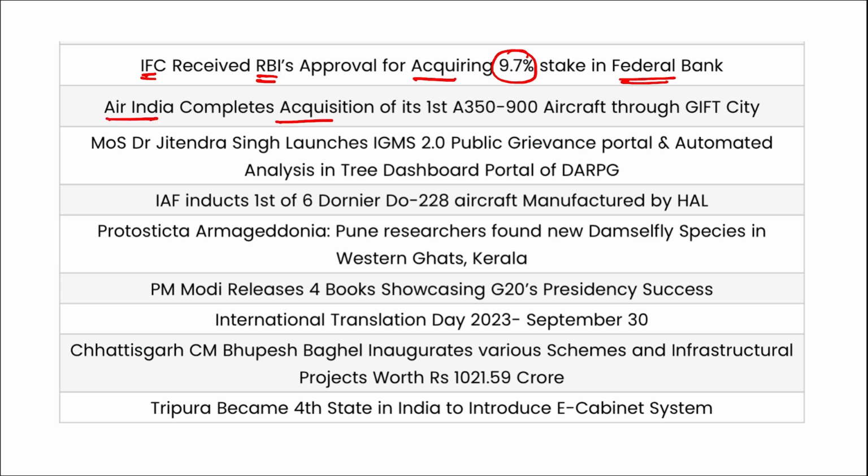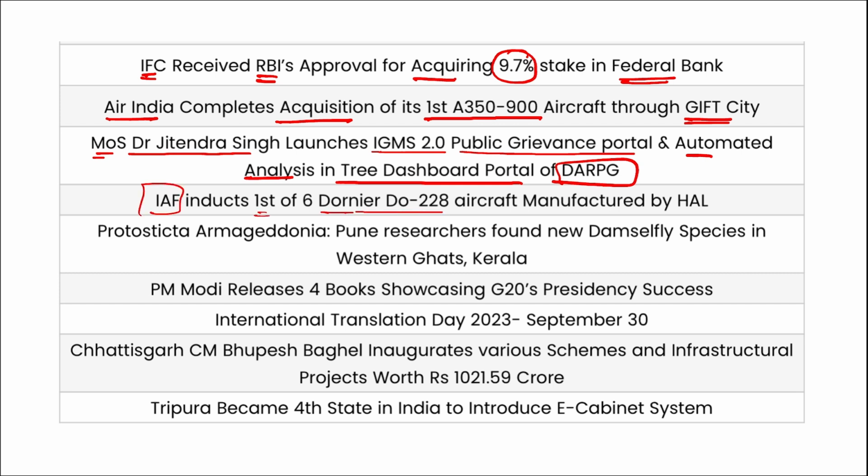Air India completed the acquisition of the first A350-900 aircraft through GIFT City. Minister of State Dr. Jitendra Singh launched IGMS 2.0 Public Grievance Portal and automated analysis entry dashboard portal of DARPG. IAF has inducted the first of 6 Dornier Do-228 aircraft manufactured by Hindustan Aeronautics Limited. Protosticta armageddon. This is the name of the new damselfly species found in the Western Ghats of Kerala.